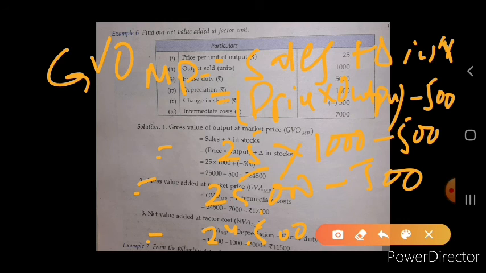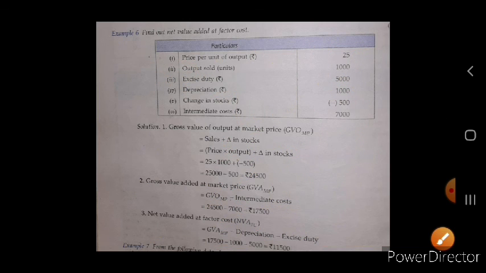कैसे कि GVO at market price का फॉर्मूला क्या है, सेल्स प्लस चेंज इन स्टॉक, बट इन क्वेश्चन सेल्स इज नॉट गिवन, so we have to find out the value of sale. How? We have to multiply the price into output to get the value of the sales plus change in stock. But in this case change in stock is given in minus, so we have taken it in minus. Then price into output is 25 into 1000, that is 25,000 minus 500, it becomes 24,500.